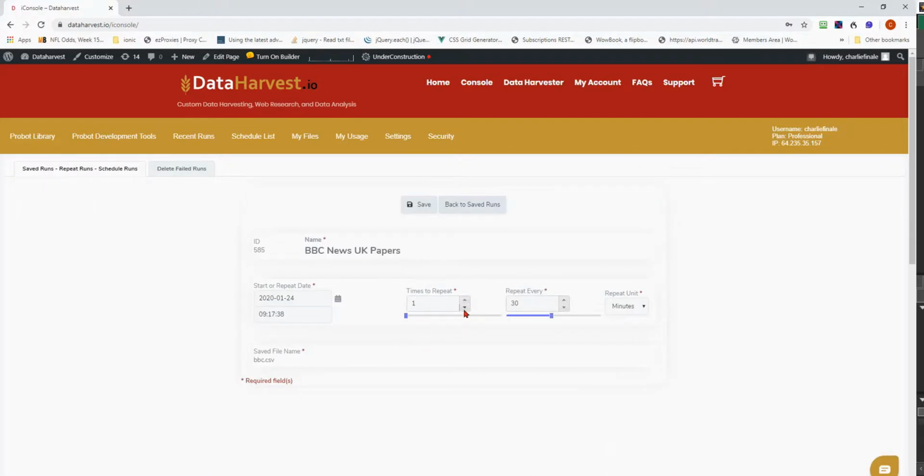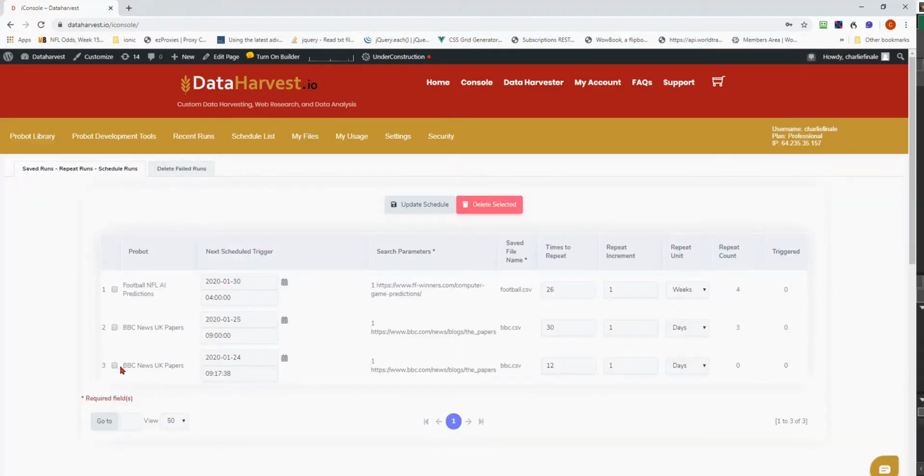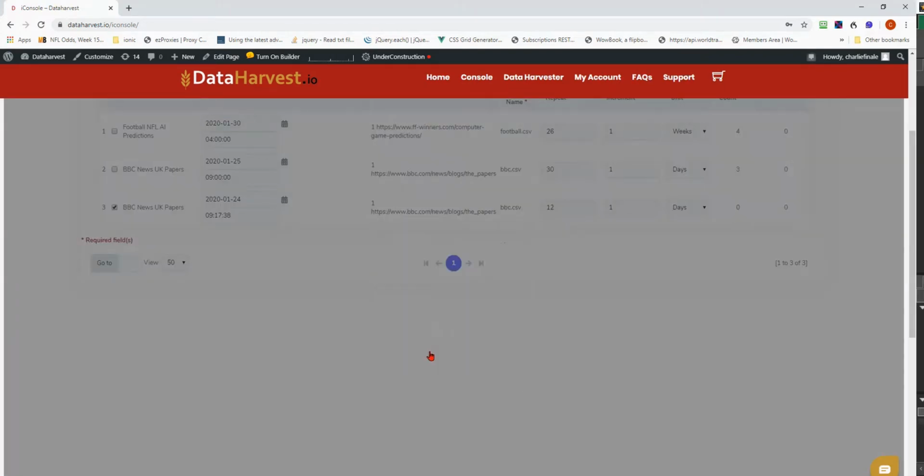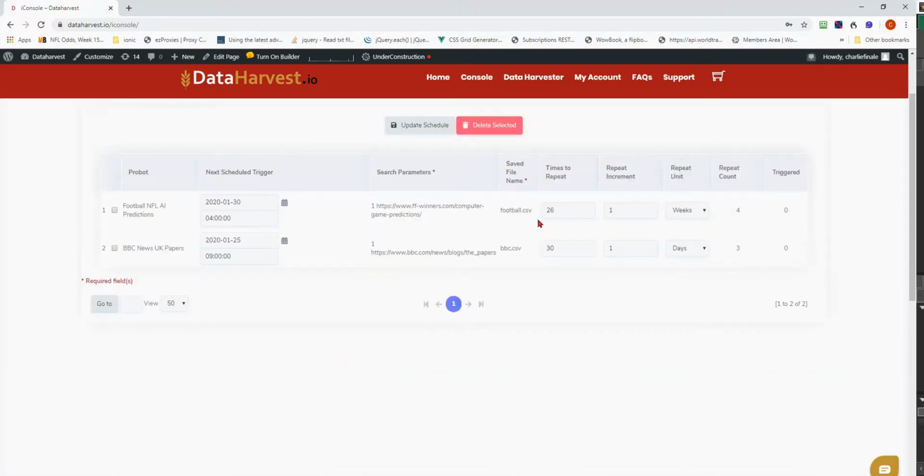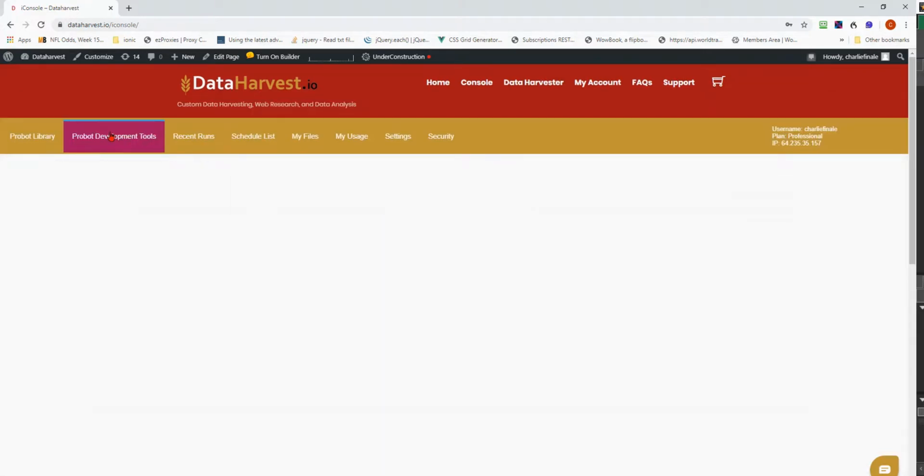In this particular screenshot here, we're looking at how we are scheduling a particular event. We're deciding that we're going to do something every single day. Well, I've actually done it before. That's the BBC newspaper, so I'm going to delete that one, but it does show you how easy it is simply to say I'm going to run that every day, every hour, every 5 minutes if you want. If you're looking at stock prices, that could be important.